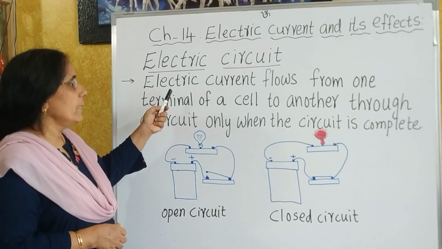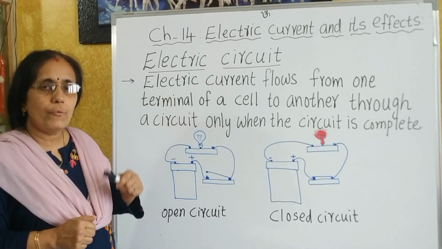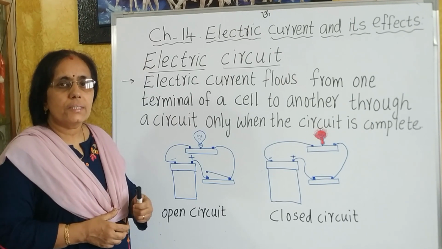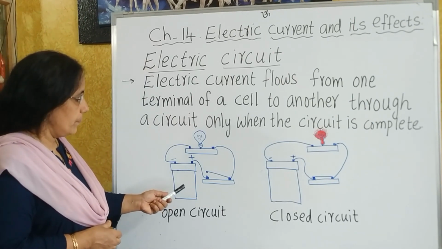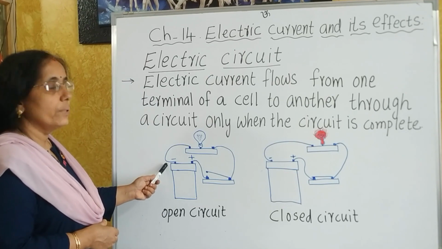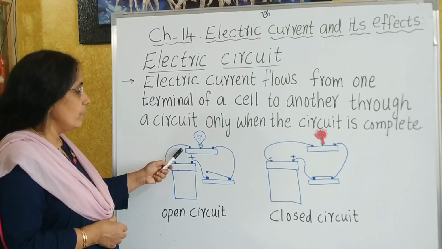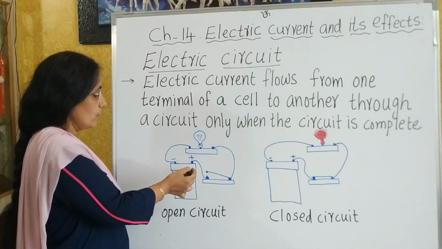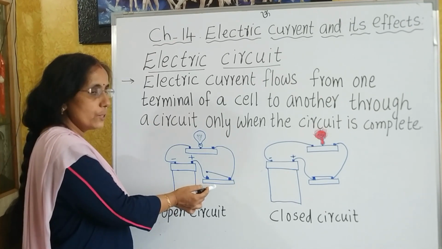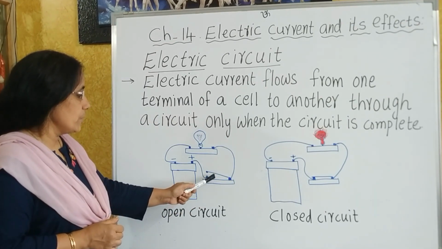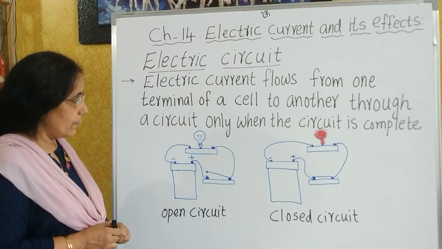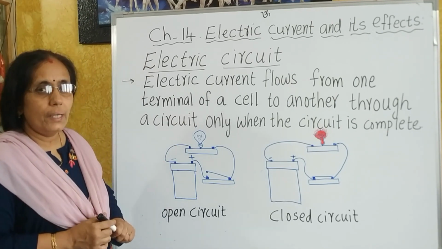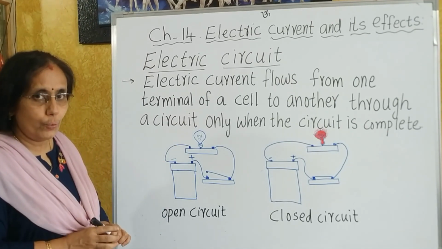So students, the electric current flows from one terminal of a cell to another only when the circuit is complete. This is made clear from this diagram. Here one cell is given. The negative terminal of it is connected with the electric bulb and another terminal is connected to the positive terminal of the cell through a switch. But here the switch is not closed. It is open. Therefore, the bulb is not glowing. That means through an open circuit, the current does not flow.